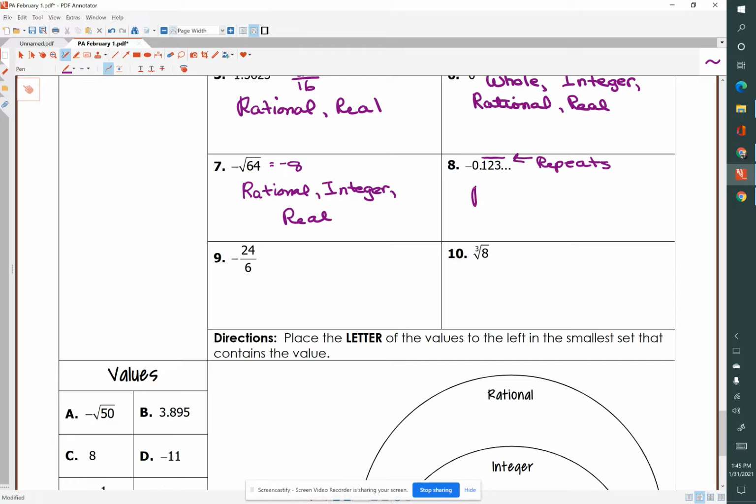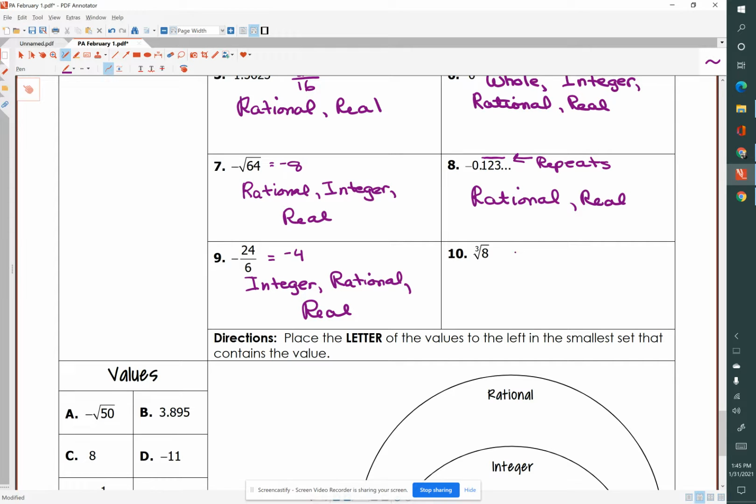So that would be a rational number because it repeats, and it is also part of the real number system. Let's look at the negative 24 divided by 6, which reduces to negative 4. Negative 4 is an integer. It is a rational number. And it is part of the real number system.